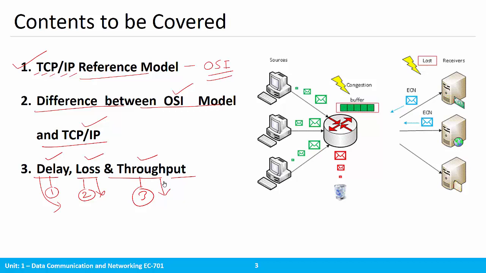So if the efficiency is lower, then your overall system will not be an efficient system. So we'll see what is the meaning, what is the definition of all these terms in data communication and networking, and the technical part of each and every one of them.